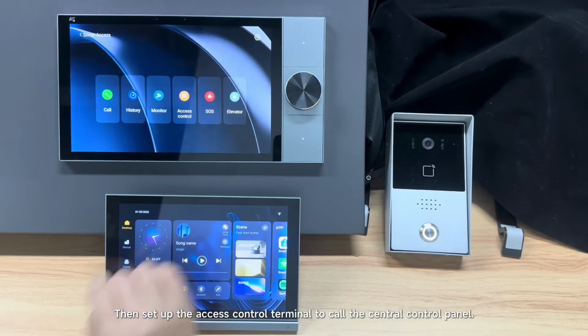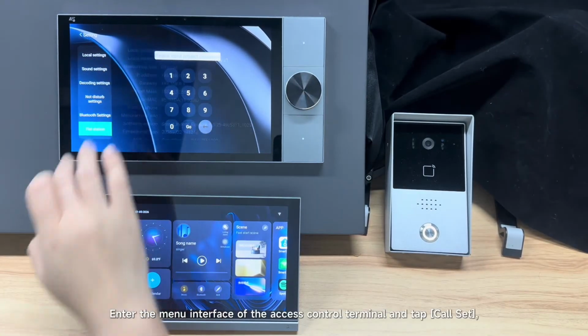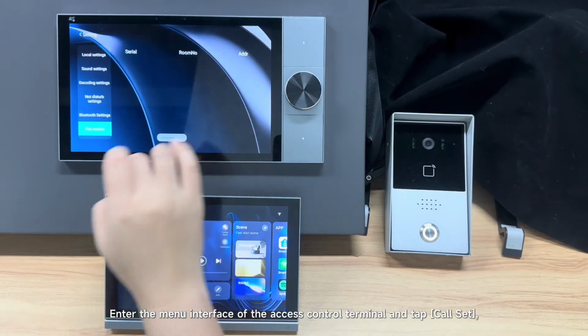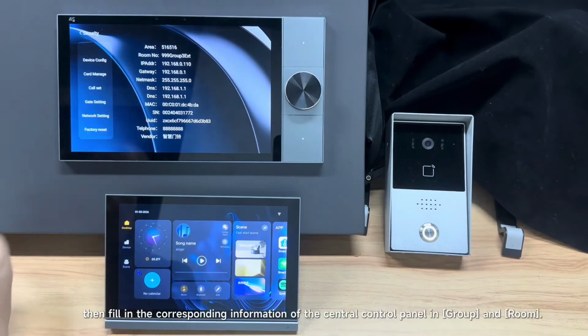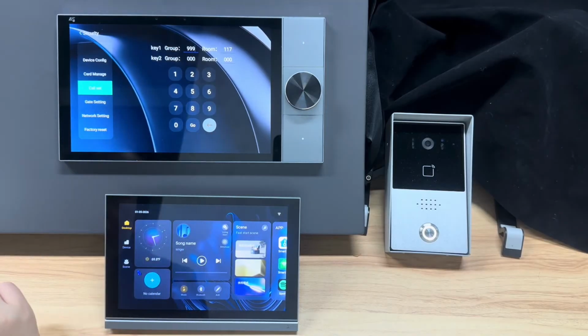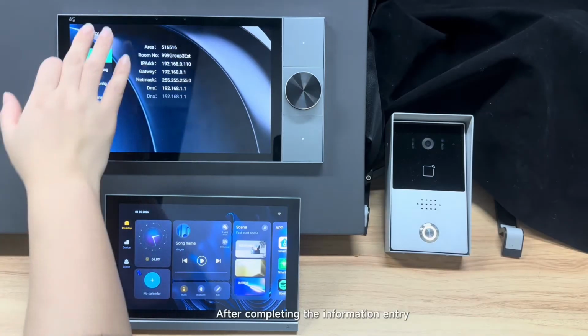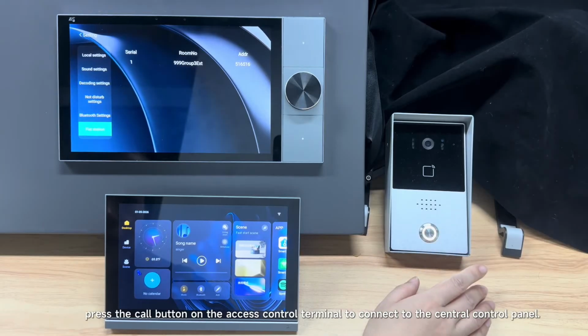Then set up the access control terminal to call the central control panel. Enter the menu interface of the access control terminal and tap Call Set. Then fill in the corresponding information of the central control panel in Group and Room. After completing the information entry, press the Call button on the access control terminal to connect to the central control panel.